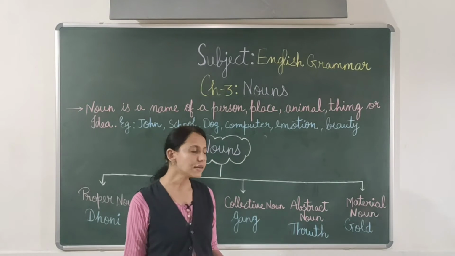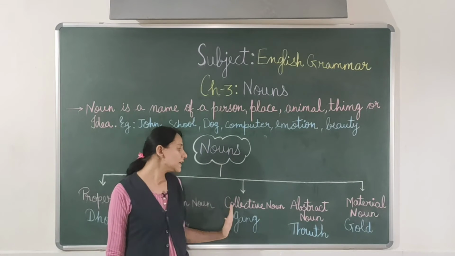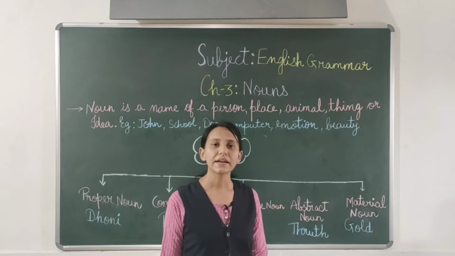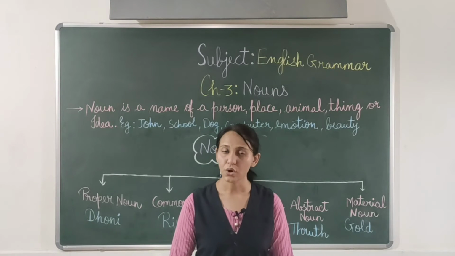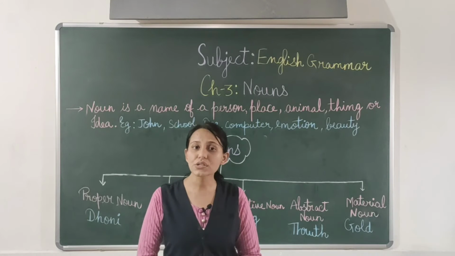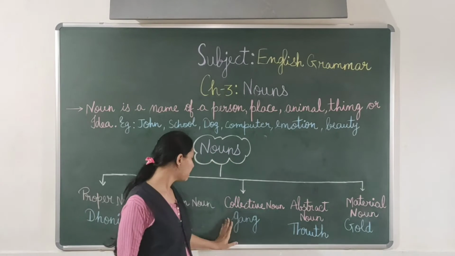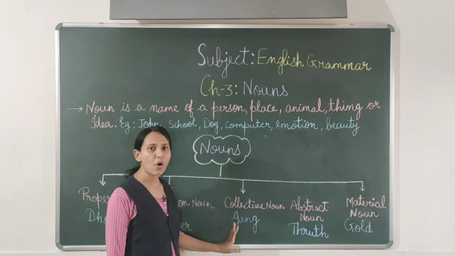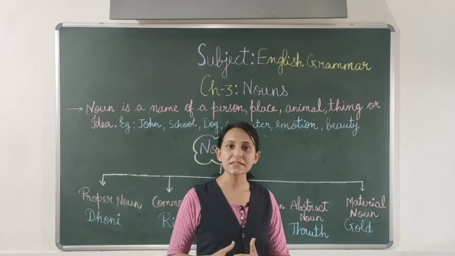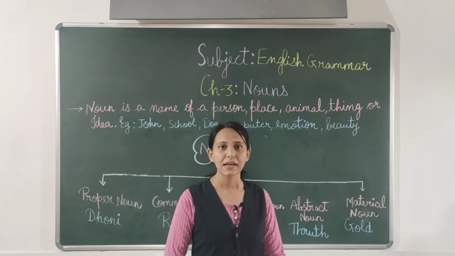Now the third type of noun, that is collective noun. Collective noun means noun used for a group. Name that is given to a group. Example, gang. Gang of robbers. So the group of robbers means gang of robbers.